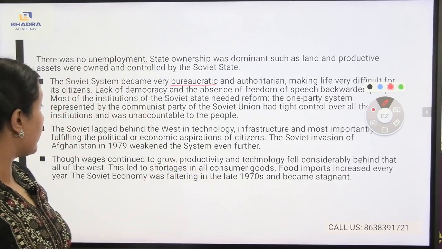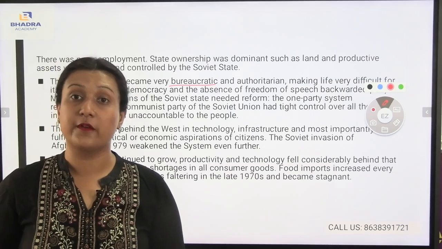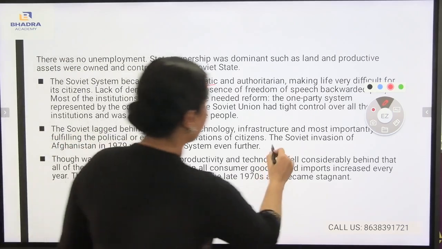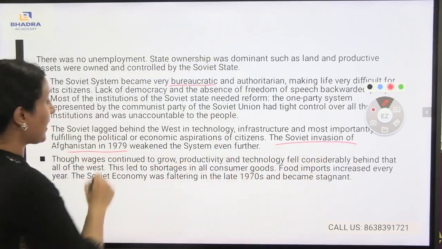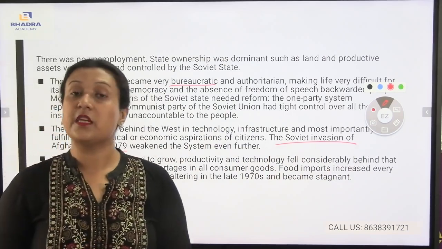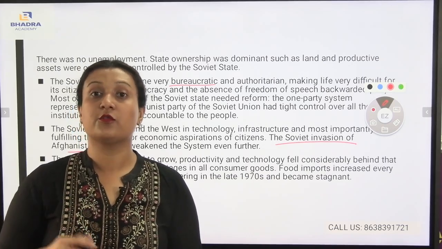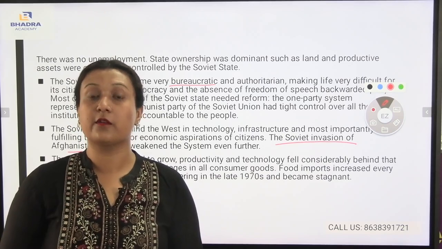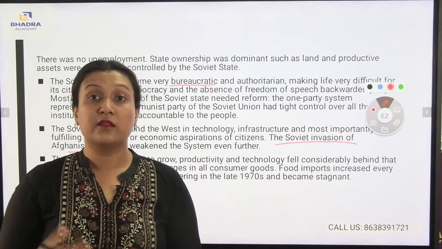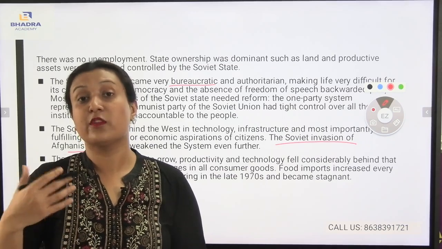Also, you see the Soviet invasion. The Soviet invasion of Afghanistan in 1979 weakened the system even further. In 1979, Afghanistan was being controlled by the USSR. It was being invaded by the USSR. As a result, the system was also lagging behind, which means it was going backward.